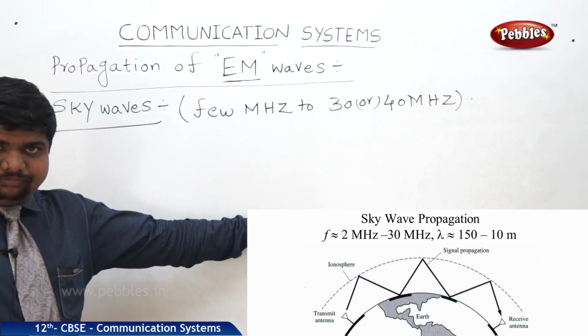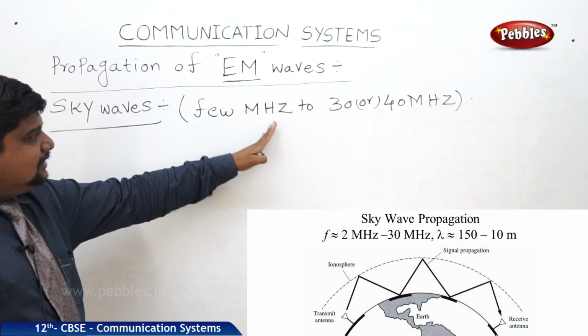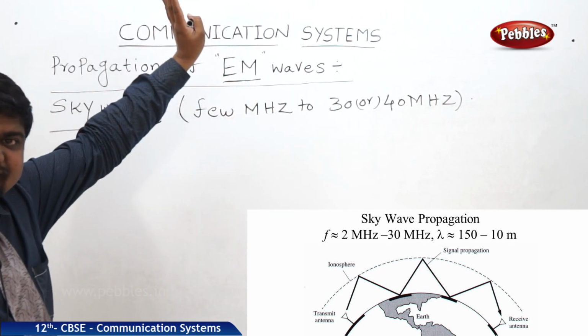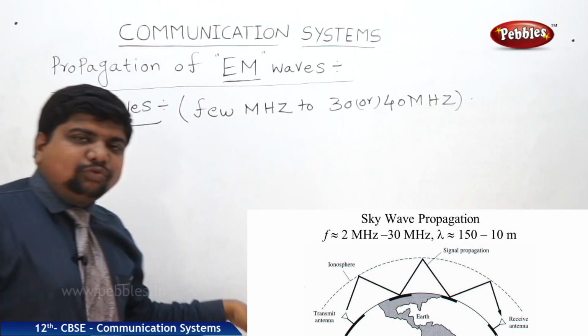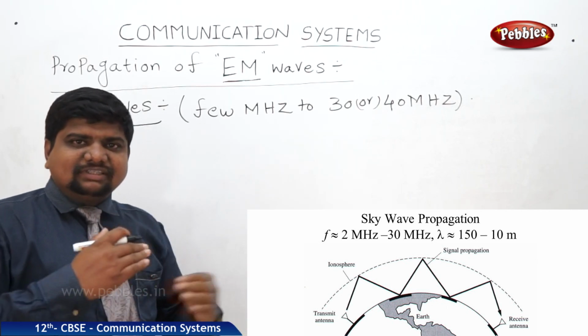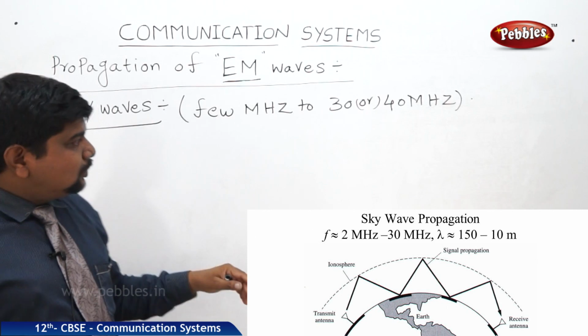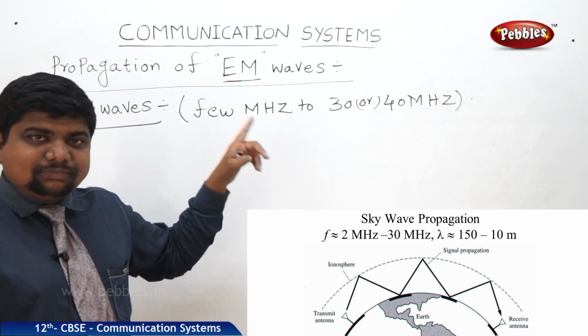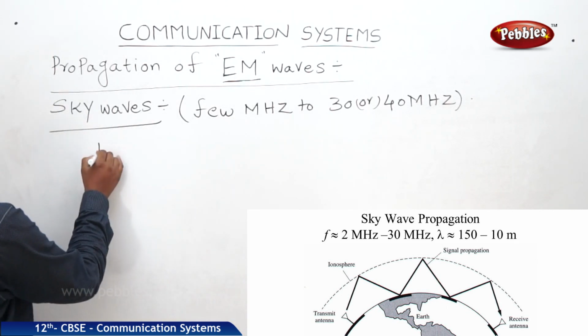In this case, the waves transfer to great heights and are reflected towards the ground, because frequency means they oscillate within regular time intervals. So the transmission is possible through the ionosphere.